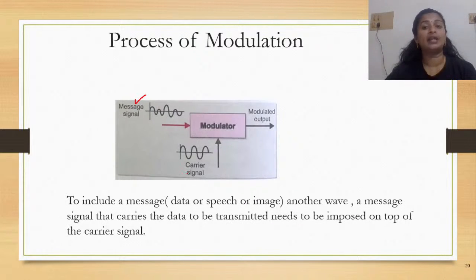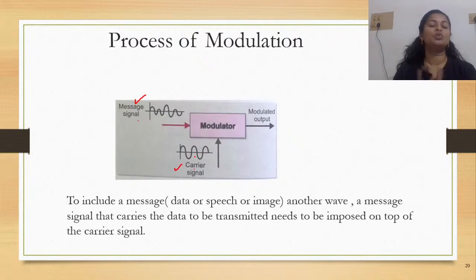Now, who takes the help or who comes to rescue you here? The carrier signal. Is the idea clear? Who comes to rescue you here? The carrier signal comes to rescue you. So see here, there is a modulator which takes two inputs. What are the inputs that it takes? It takes a message signal as well as the carrier signal.